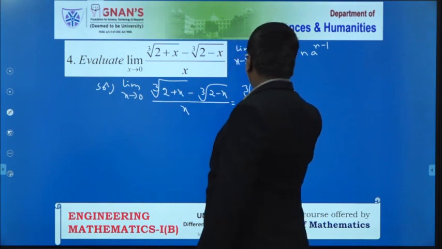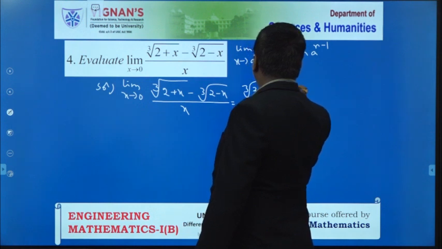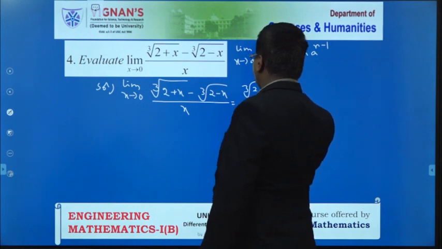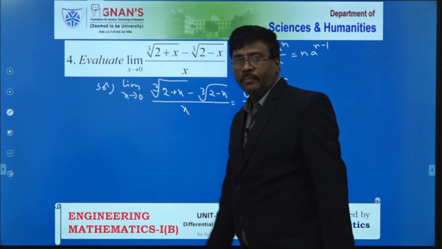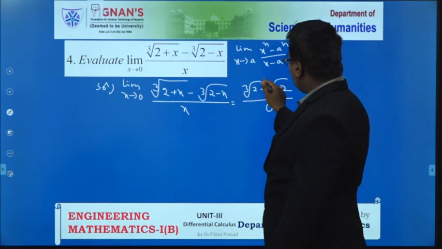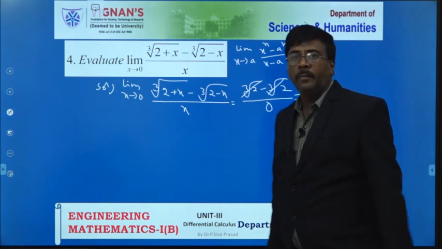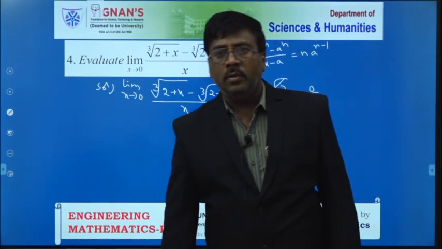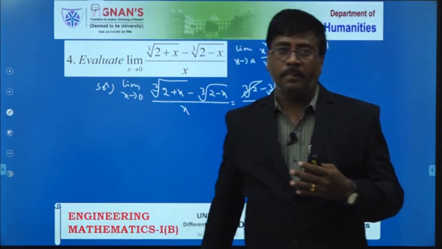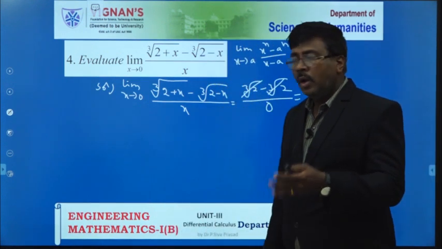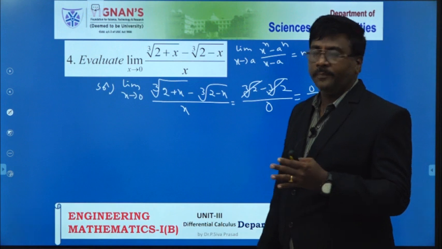Then this is cube root of 2 minus cube root of 2 by 0. Here the cube root of 2 terms cancel, that is 0 by 0. An indeterminate form is obtained here. So how do we evaluate this problem? How do we avoid this ambiguity?